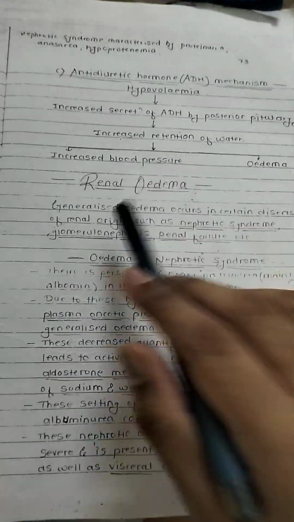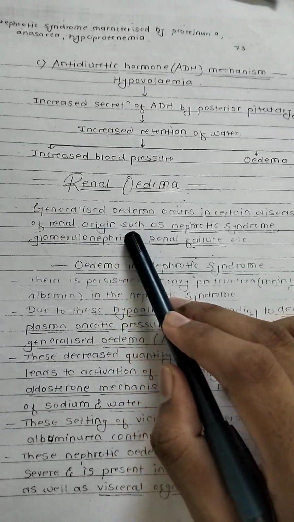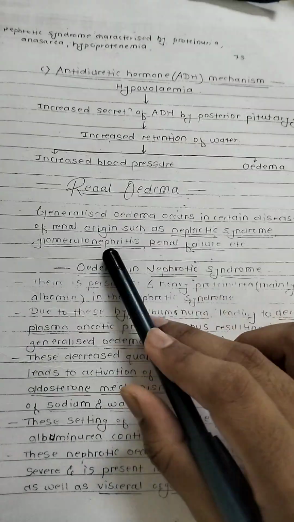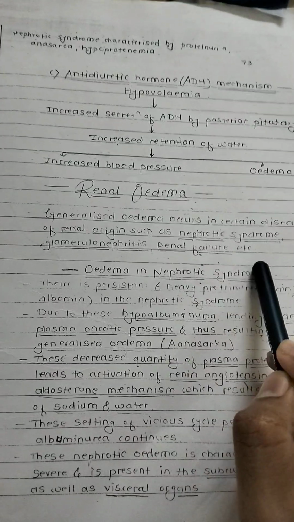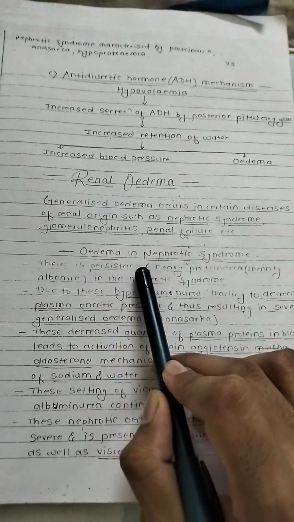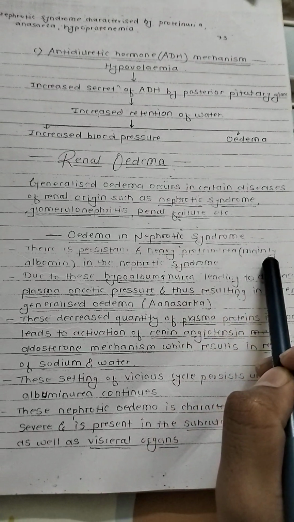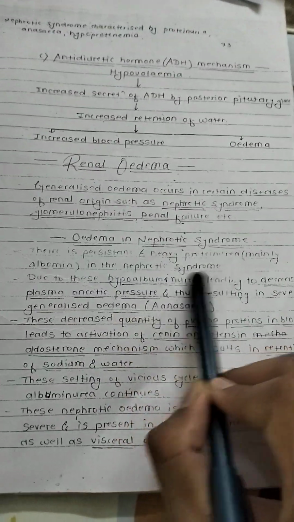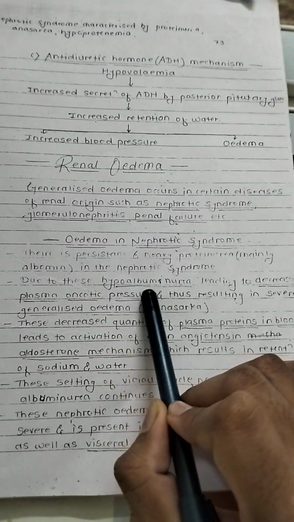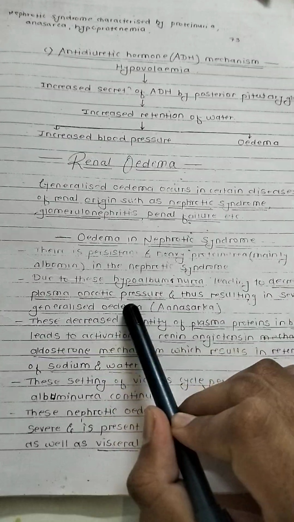Renal oedema. Generalized oedema occurs in certain diseases of renal origin such as nephrotic syndrome, glomerulonephritis, renal failure, etc. Oedema in nephrotic syndrome. There is persistent and heavy proteinuria, which leads to hypoalbuminemia and decreased plasma oncotic pressure.